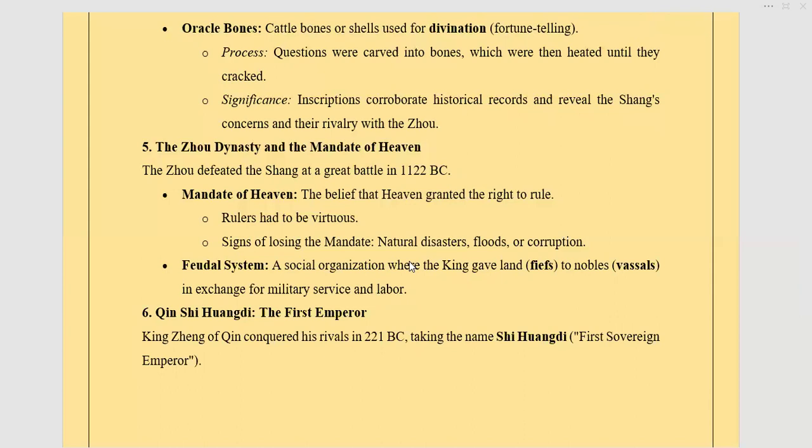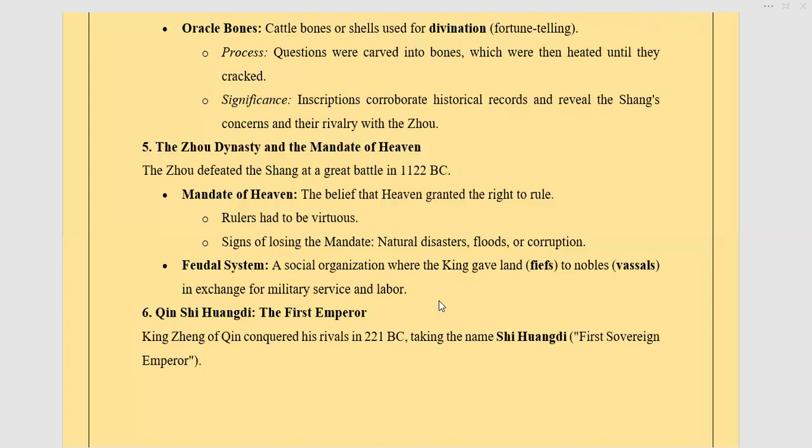Then the feudal system, a social organization where the king gave the land, the fief, to nobles who were vassals of the time in exchange for military services and labor. And this feudal system we are later going to see in medieval Europe as well.